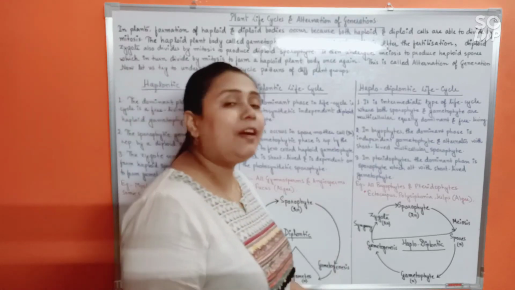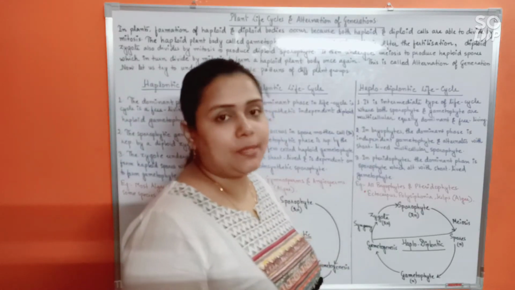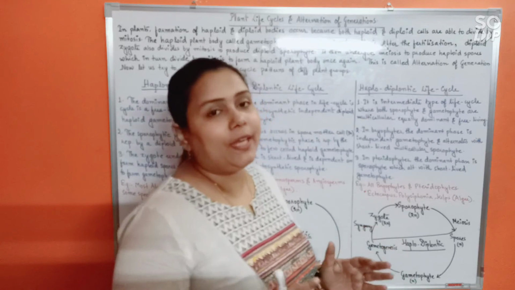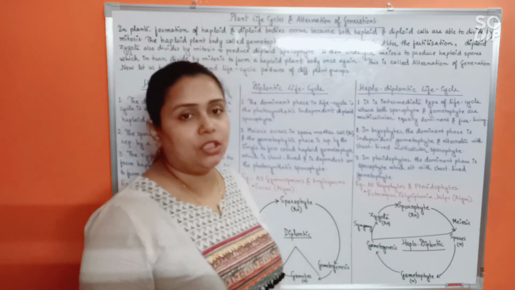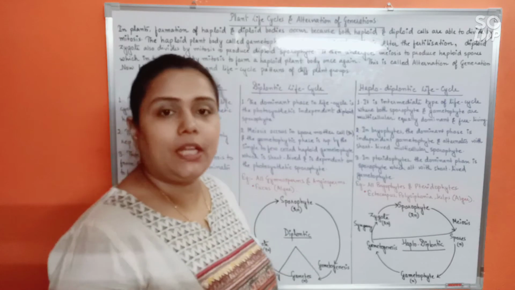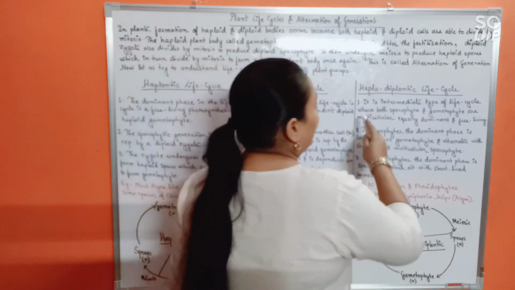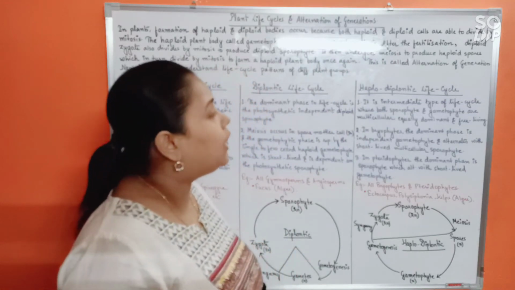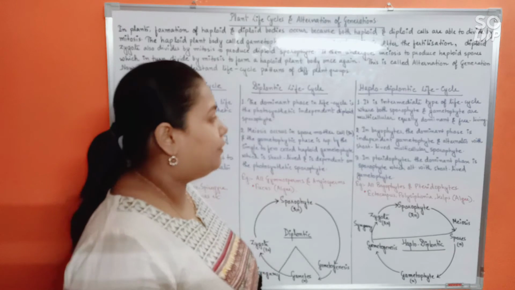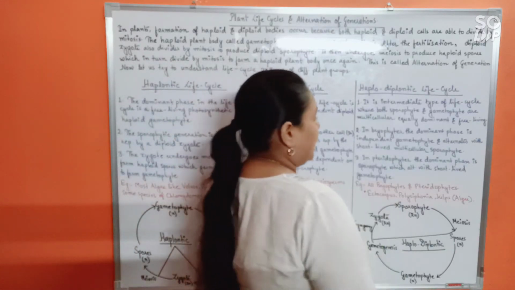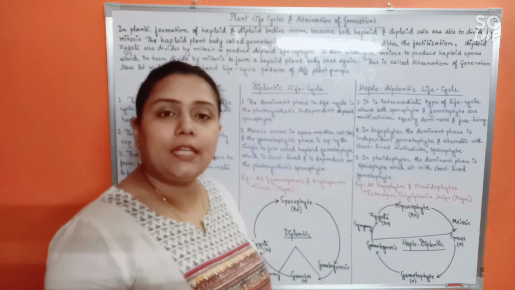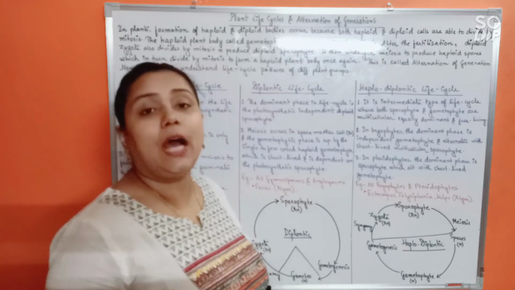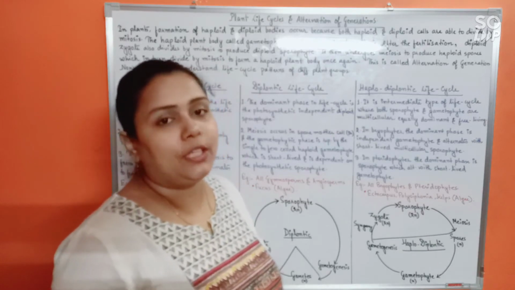Alright. Finally, moving to the third and the last type of life cycle pattern, that is haplodiplontic life cycle. Here both haploid and diploid phases are equally important. So we call it haplodiplontic life cycle. So see, it is intermediate type of life cycle where both sporophyte and gametophyte are multicellular, equally dominant and often free living. Basically this haplodiplontic life cycle is observed in bryophytes and pteridophytes. All bryophytes and pteridophytes without any exception show haplodiplontic life cycle.